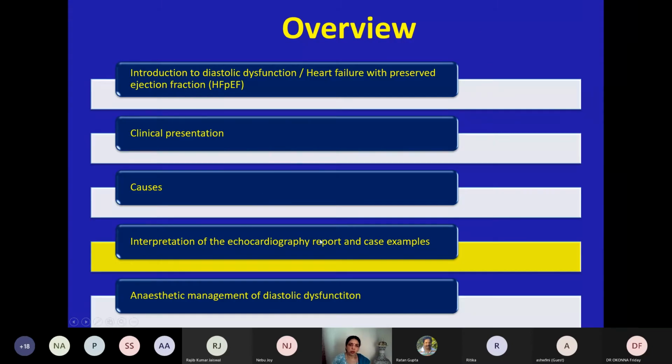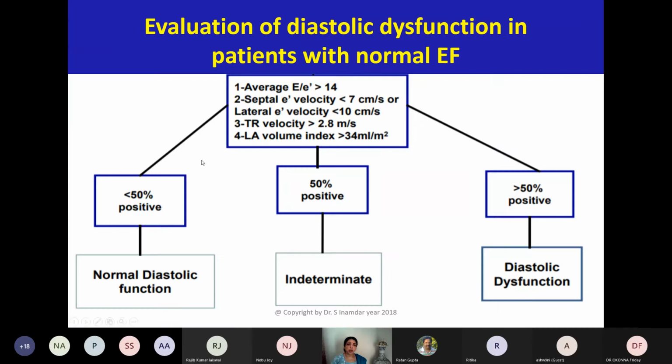Now coming to echocardiography reports. See, friends, I'll show you a few echocardiography reports which are seen many times during our clinical practice. And before going to this, I want you to get used to the 2016 ASE guidelines.